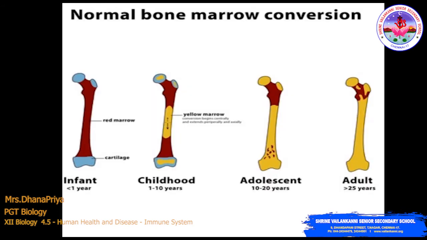These are the normal bone marrow changes from infant to adult. The first is a diagrammatic view of an infant, and next is childhood, 1 to 10 years, where the bone marrow looks like this. In adolescence, at age 10 to 20 years, the bone marrow looks like this, and in an adult of 25 years, the bone marrow is well developed, as you can see in this picture.